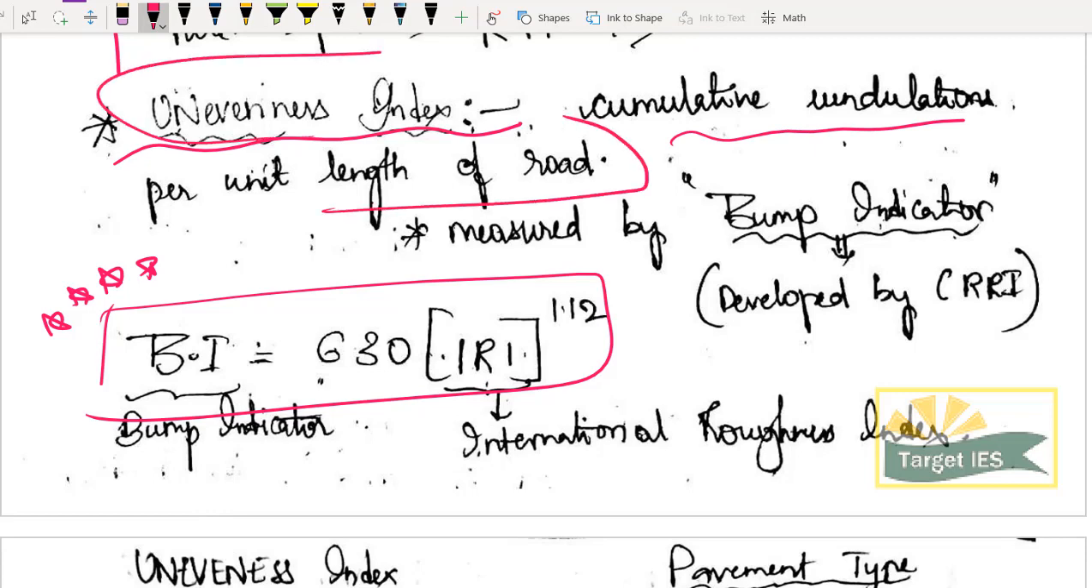and cumulative undulations per unit length of road को हम क्या कहते हैं? Unevenness index कहते हैं. So cumulative undulations per unit length of road is called unevenness index, and it is measured by bump indicator.